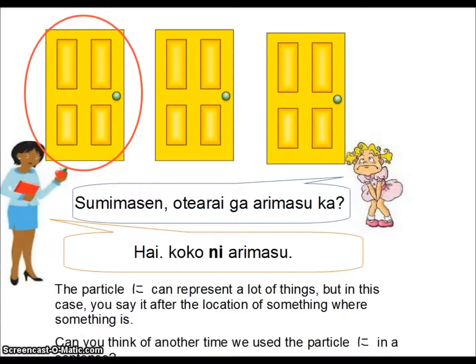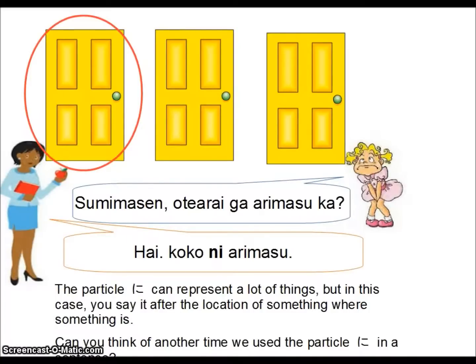So can you think of when else we've used ni in a sentence? That's right. We were using it before when we were talking about movement verbs because among other things, ni often represents location, and that's why if you're moving to a location, you have ni. And same with here, we're talking about a location. And this is actually really important. This is something that I tried to explain a little bit before, is that if you don't use the correct particle, it can mean something completely different.